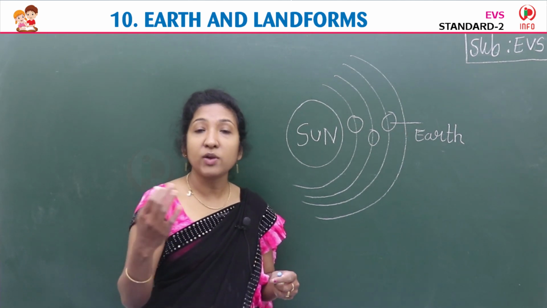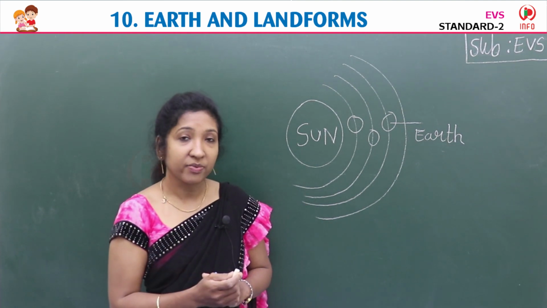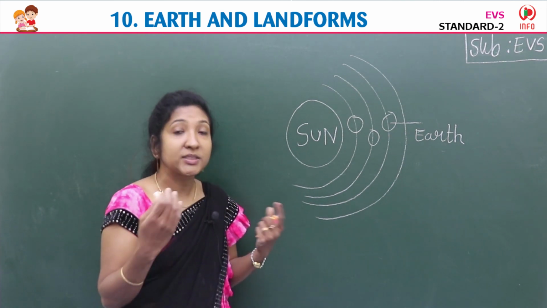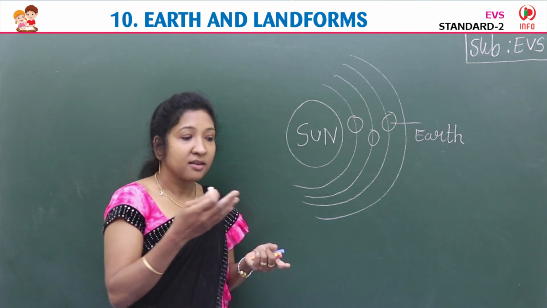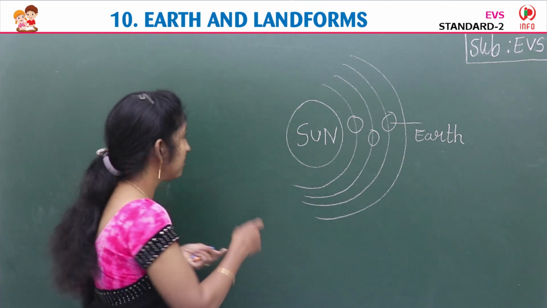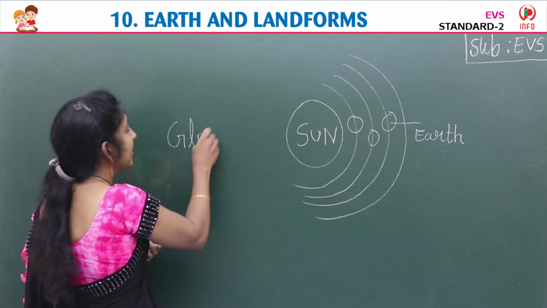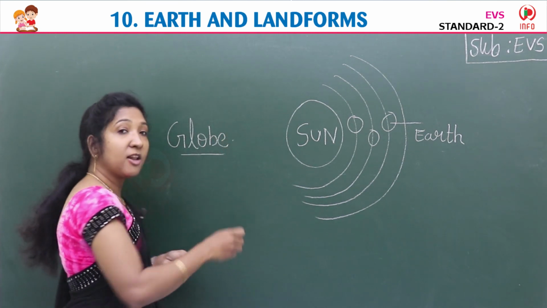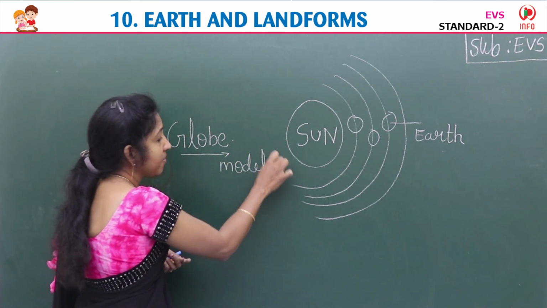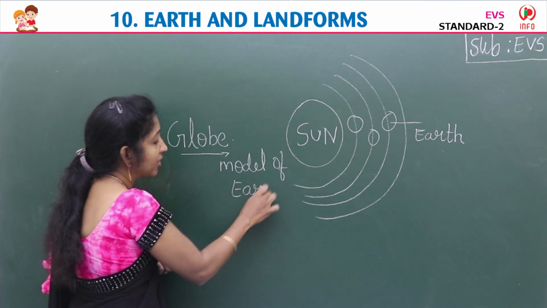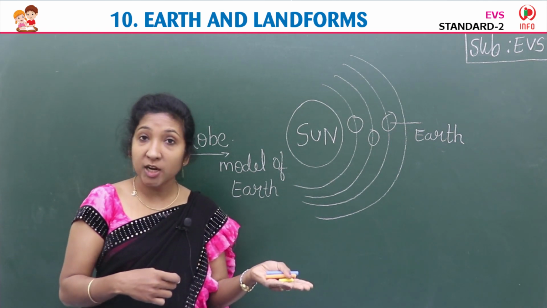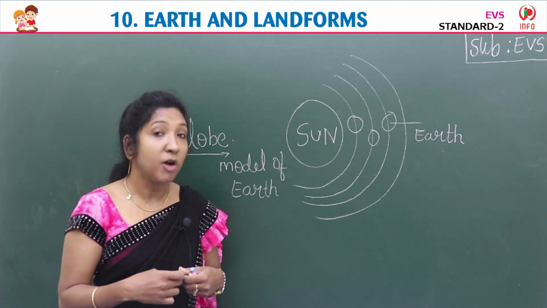Here you can see in school and all a model of Earth we can say. You know what is a model of Earth? You know how Earth looks like? See the image? It is a model of Earth. It is called a globe. G-L-O-B-E, globe. What is globe? It is a model of Earth. Model of Earth is called a globe. So have you seen the image of a globe, children? Yes, it is a model of Earth.